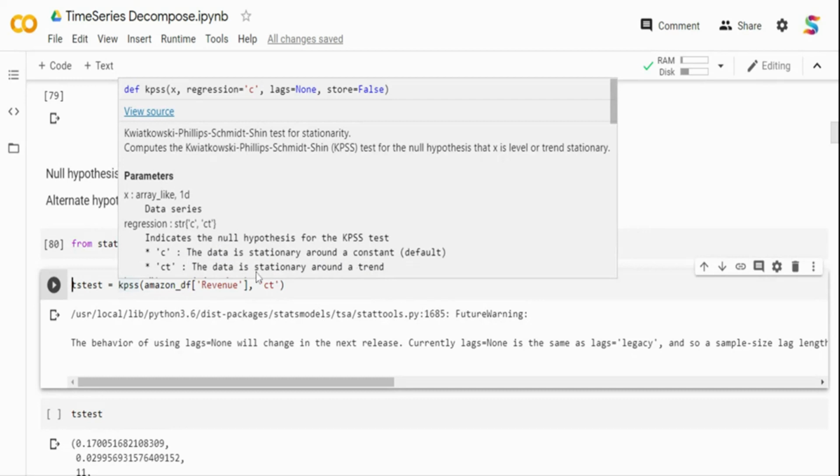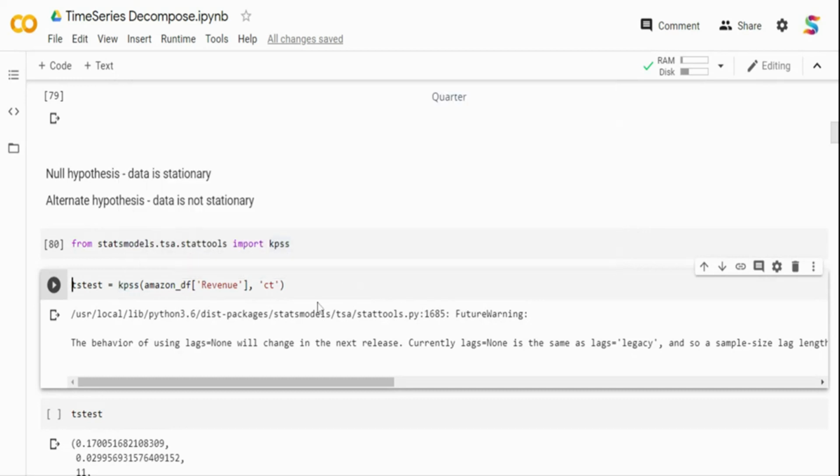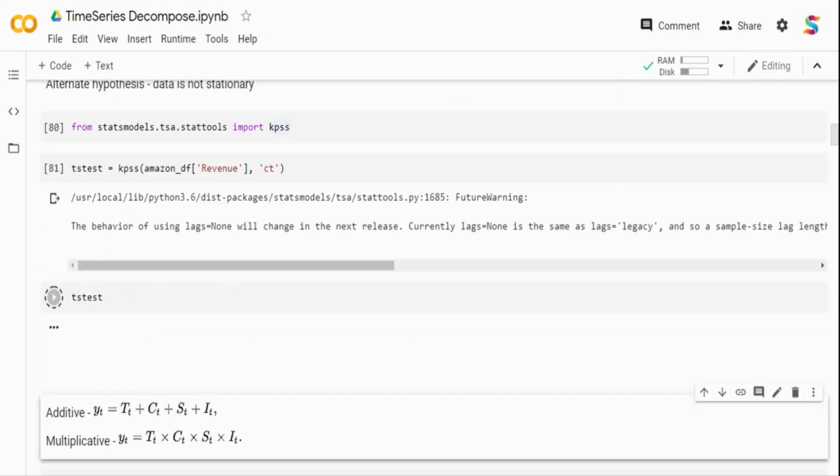CT means the data is stationary around a trend, so I need to use this because I have a trend in the data. I am giving this parameter CT and running a statistical test to validate it. Let me run this and display the output. If you see the output over here, I got the result and I'm displaying it.